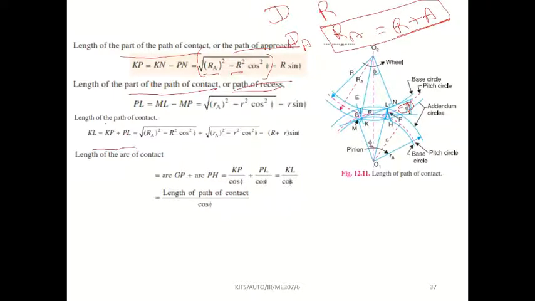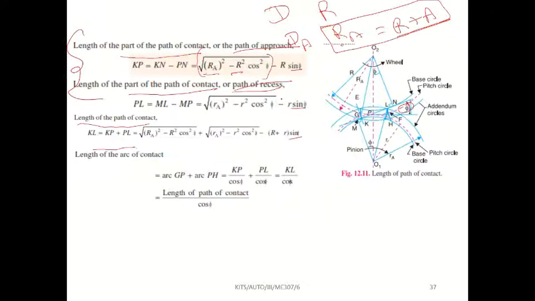Now, total path of contact. If you add these two formulas, you will get the total path of contact. Okay, you have to add both of these. See, while adding, sin phi is common, no? That's why it is taken outside. So here they will put capital R plus small r. That's all.